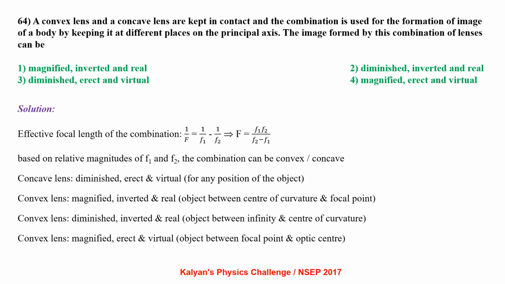Based on relative magnitudes of f1 and f2, the combination can be a convex lens or a concave lens. If it is a concave lens, diminished, erect and virtual image is formed for all positions of the object. If it is a convex lens, magnified, inverted and real image is formed when the object is between center of curvature and focal point. Diminished, inverted and real image is formed when the object is between infinity and center of curvature. Magnified, erect and virtual image is formed when the object is between focal point and optic center. So all the 4 options are correct.